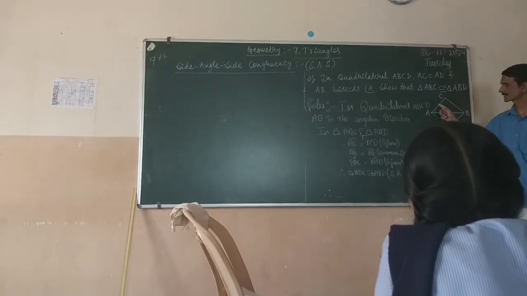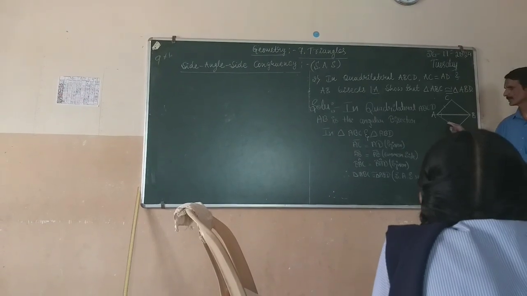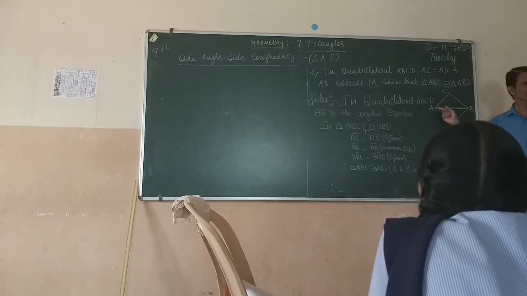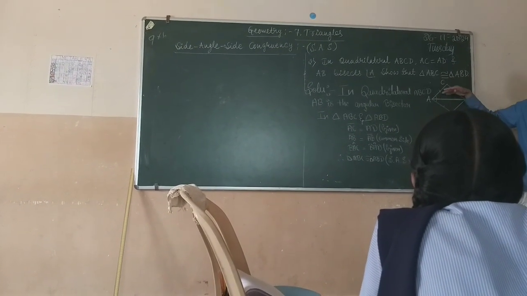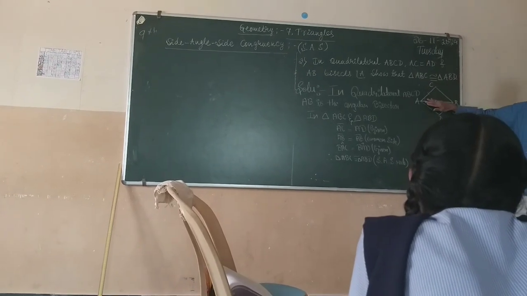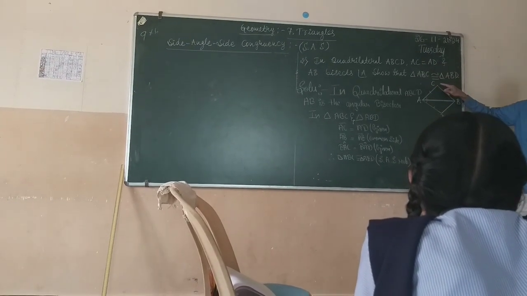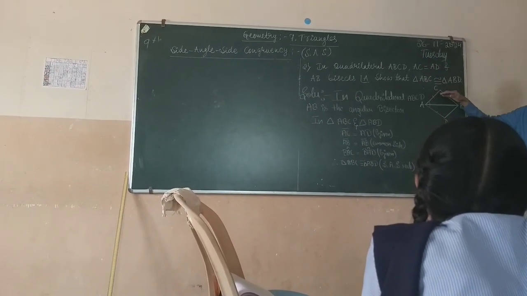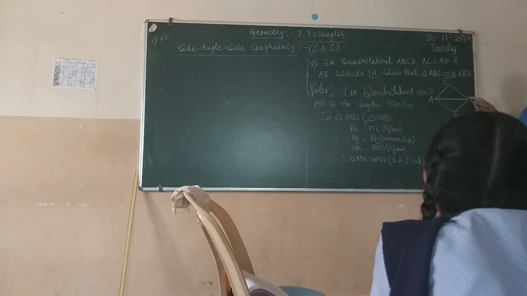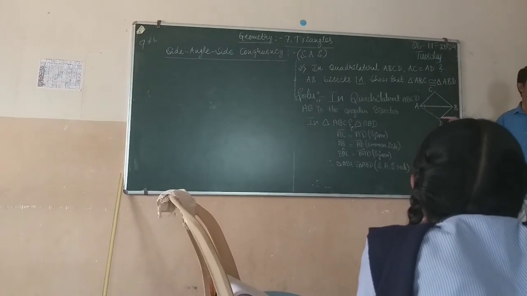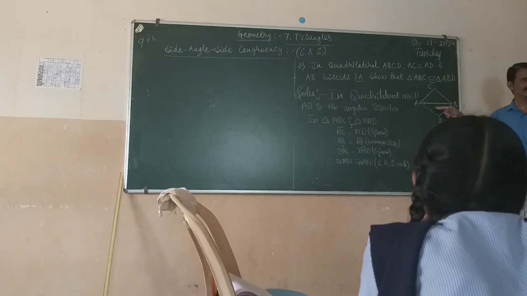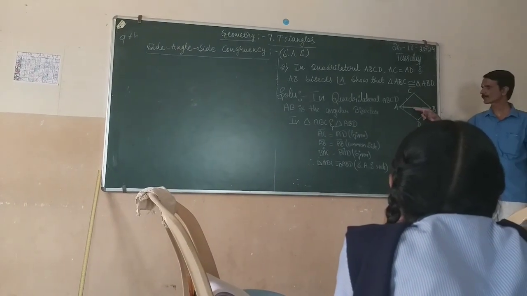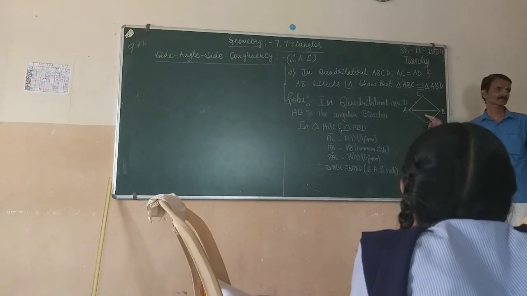The side AB is a common side. It is a side of triangle ABC and also a side of triangle ADB. Therefore it is the common side for both the triangles.